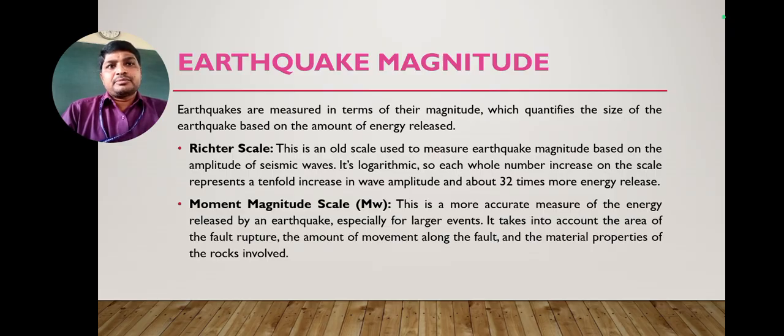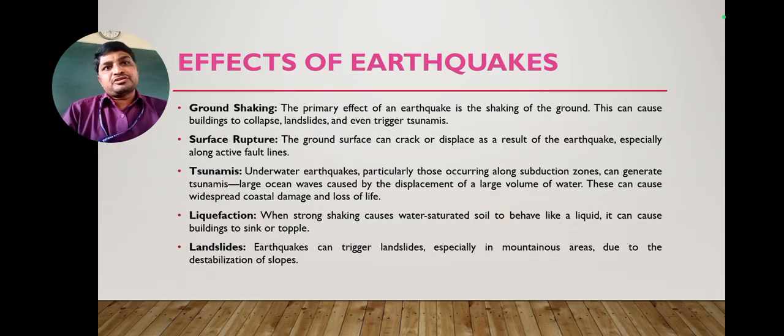The Richter scale was given by the scientist Richter, and the range of the scale will be 1 to 10. So 1 is the minimum magnitude of an earthquake, and 10 is the maximum magnitude. And the moment magnitude scale is a measure of the energy released by the earthquake, especially for larger events. Wherever we need accurate measurement, we go for the moment magnitude scale, that is Mw.